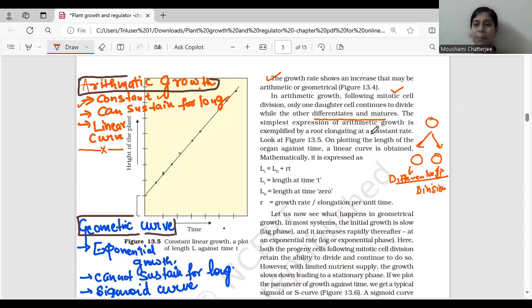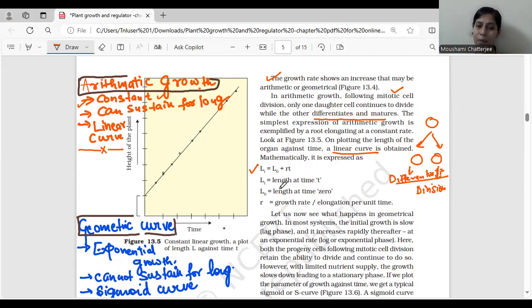The simplest expression of arithmetic growth is exemplified by root elongation at a constant rate. We just discussed that root elongation में हमें कौन सा growth देखने को मिलता है? Arithmetic growth. Okay. So let's have a look. How can we mathematically express this linear curve? So mathematically, we can show it as Lt = L0 + rt.